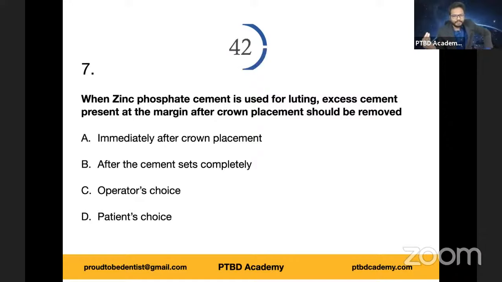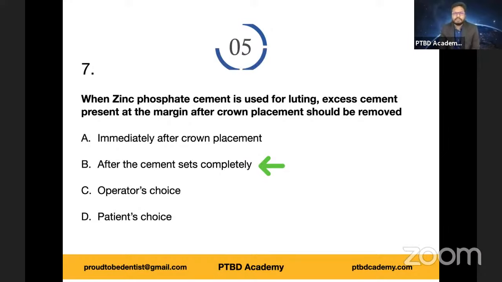Tahir says it's operator's choice. In that case, I reckon some of the operators might even leave the excess cement. That's what usually happens in interproximal areas, which we'll discuss a bit later. So which one do you think is more appropriate answer? Yes, time up. Immediately, in between, no, there are no intermediate options. You need to choose one. After the cement sets completely, option B is the right answer.